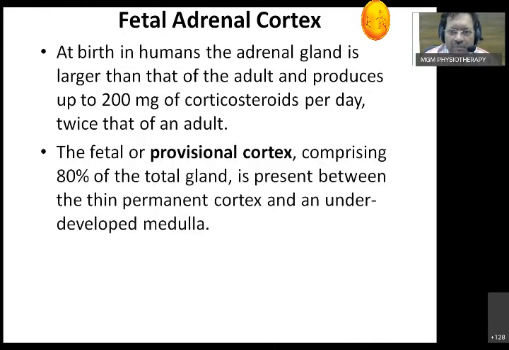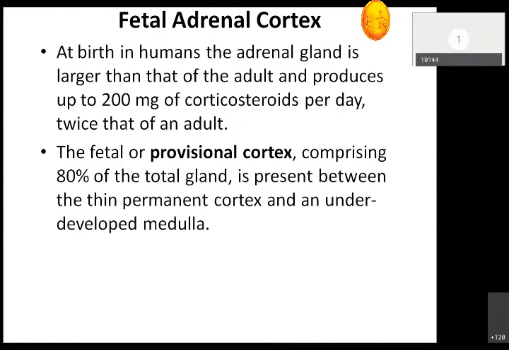So this is the fetal cortex. The fetal cortex is almost 80% of the gland. What you have to remember is that in the fetus it helps to produce surfactant, and in premature babies the amount of surfactant is less.